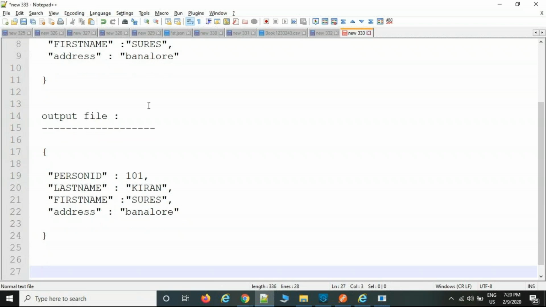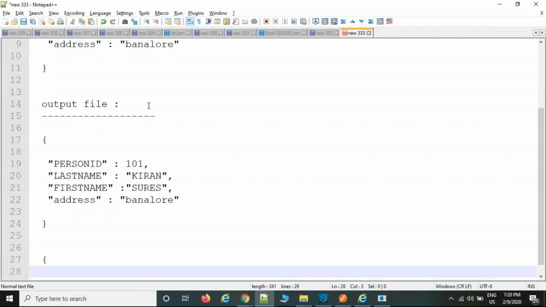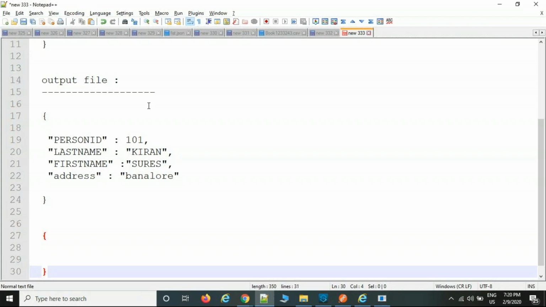How to write? Okay, first flow, start and end. Now what is the key value of the target system? First of all, I need to understand. This is the output file my customer will share, so this is the key of the target system. Now select the key.